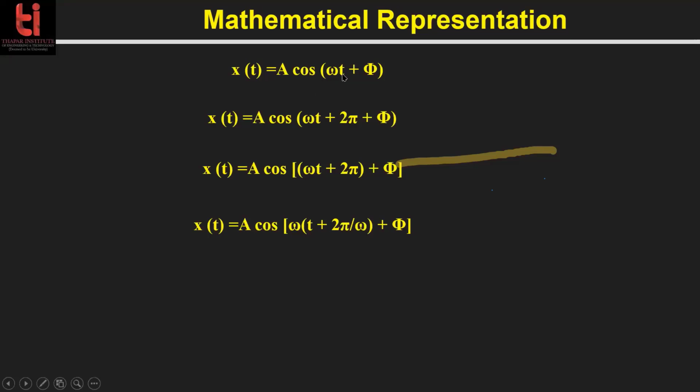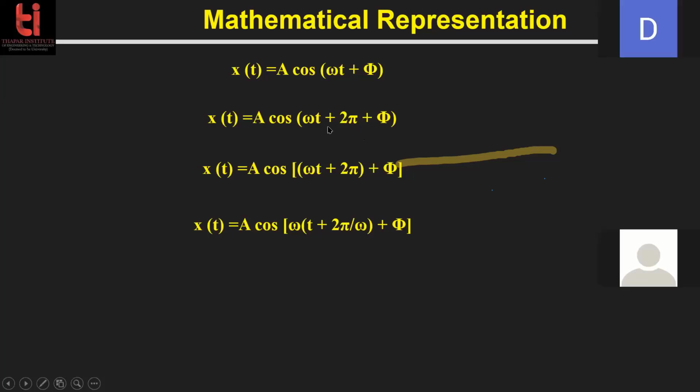So we know that in sine or cos or tan, whatever, if we add the 2 pi term in this argument, then we get the same value. So 2 pi is added in this argument.